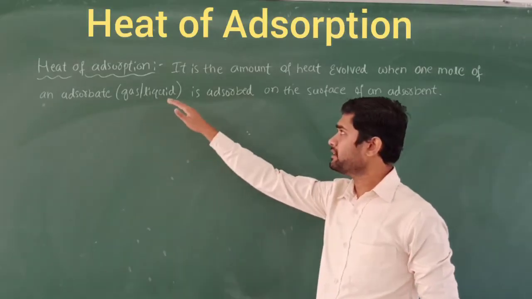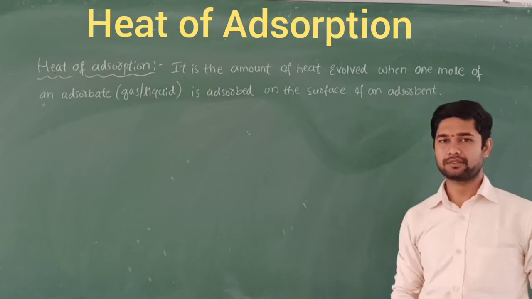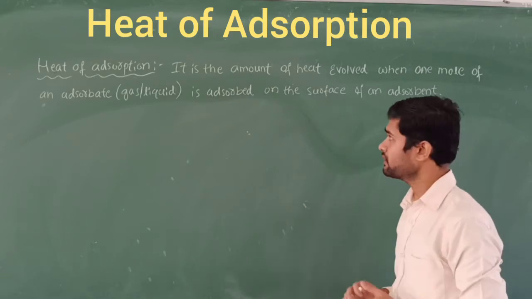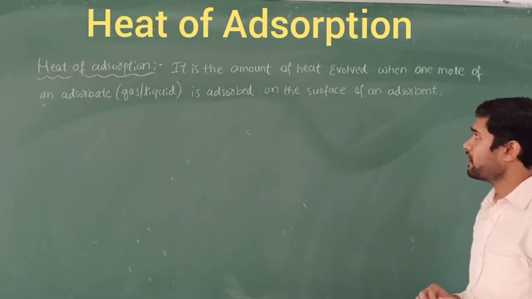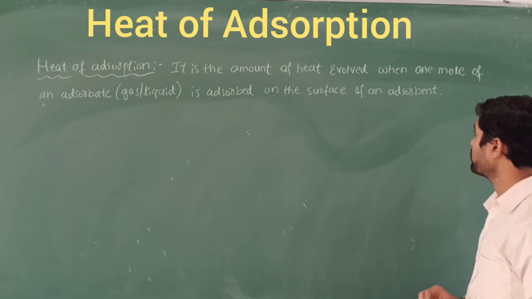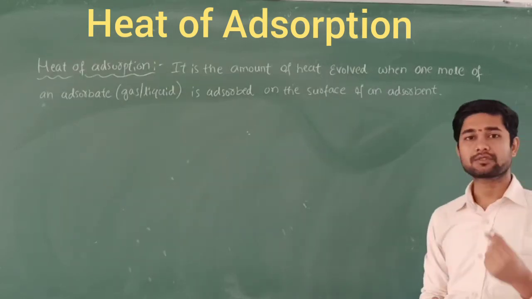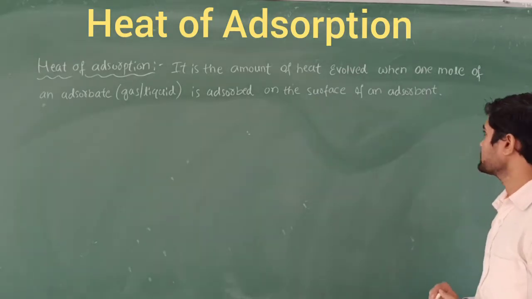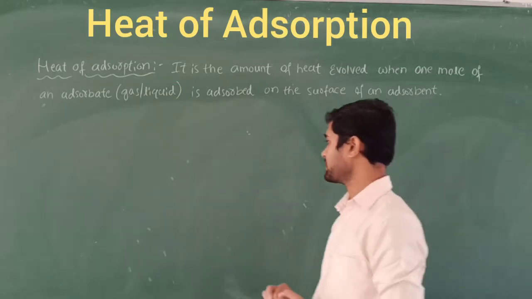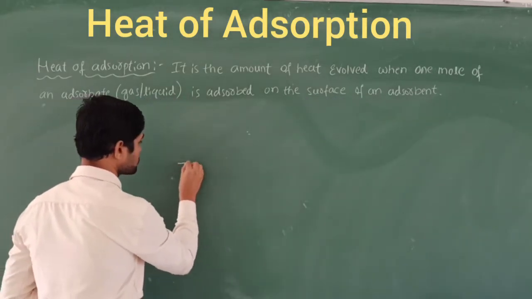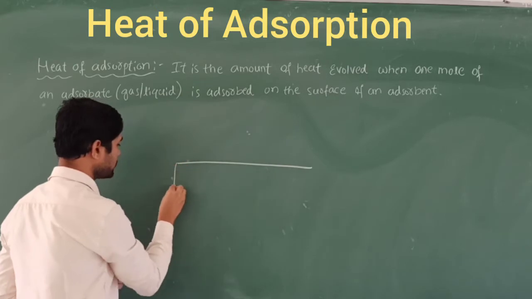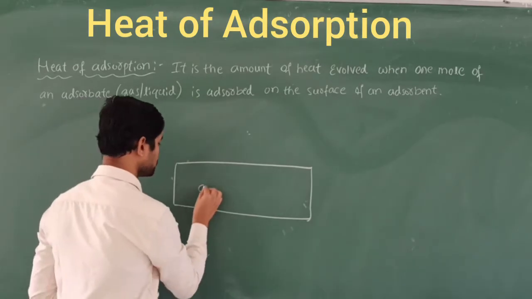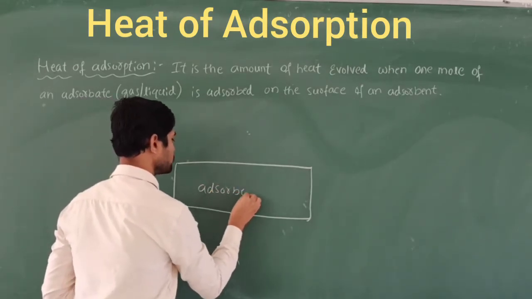Let's define the heat of adsorption. What do we mean by heat of adsorption? This is also one of the parameters we are going to study here. It is the amount of heat evolved when 1 mole of an adsorbate, here a gas or liquid, gets adsorbed on the surface of an adsorbent. Adsorbent is a material where the adsorption phenomenon takes place.